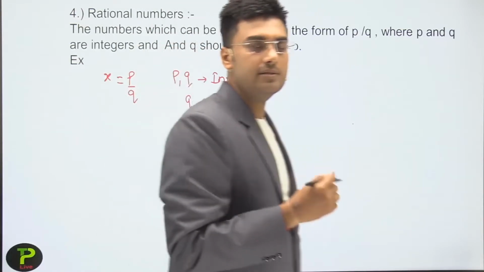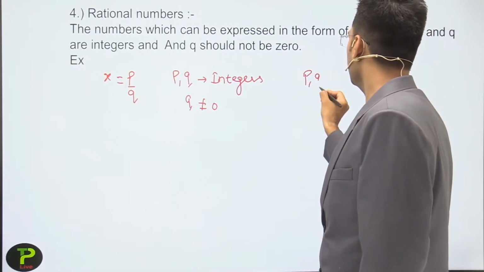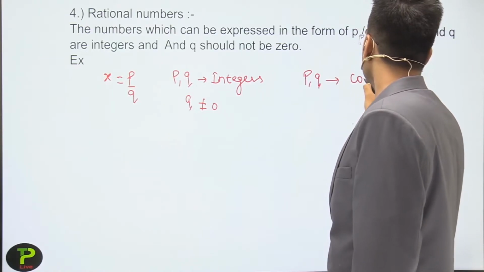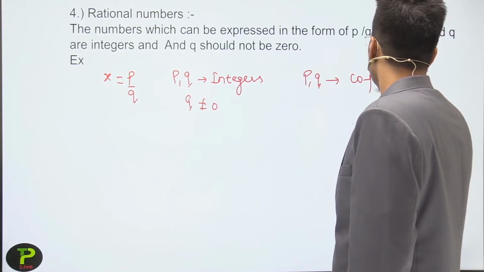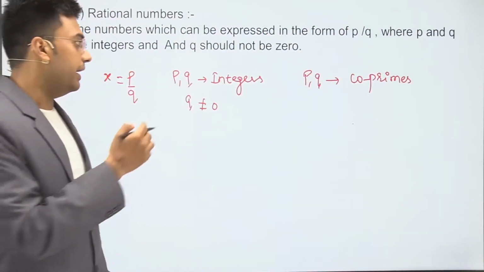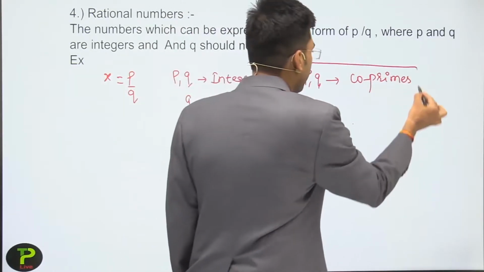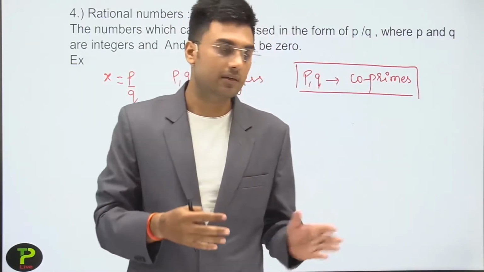And dear students, one important point is that p and q both belong to co-primes. Co-primes is also a type of number, and if you don't know about co-primes, then don't panic. We will discuss co-primes in the next slides.